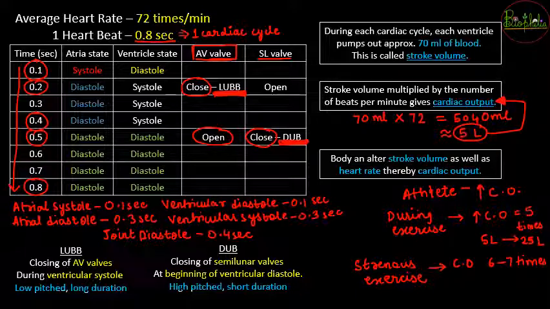It can change because the oxygen needed in those conditions increases. So as the oxygen needed is higher, your heart rate increases, and once heart rate increases, cardiac output alters. So with this we complete the entire study for heart.